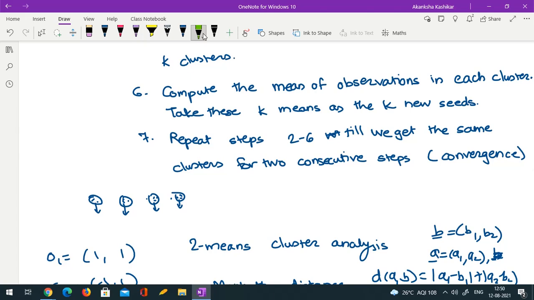So the current cluster analysis is applicable only for continuous observations, because you have to take means and you can't do that for categorical data. But if you have categorical data, instead of means, you take modes and keep everything else the same, then you get what is known as k-modes clustering.